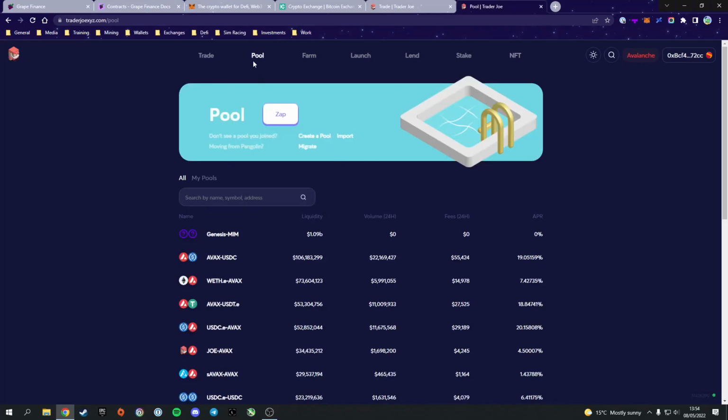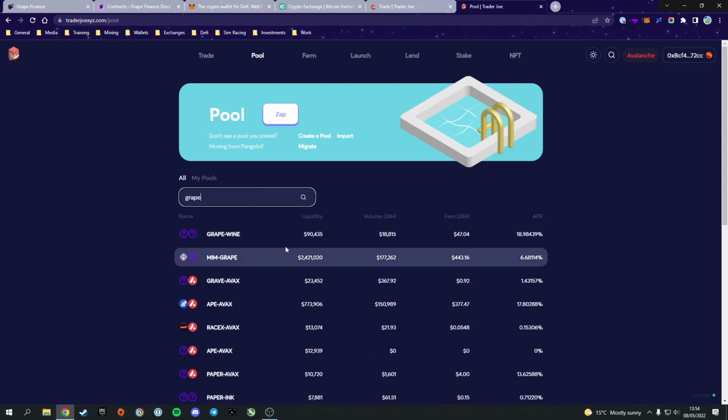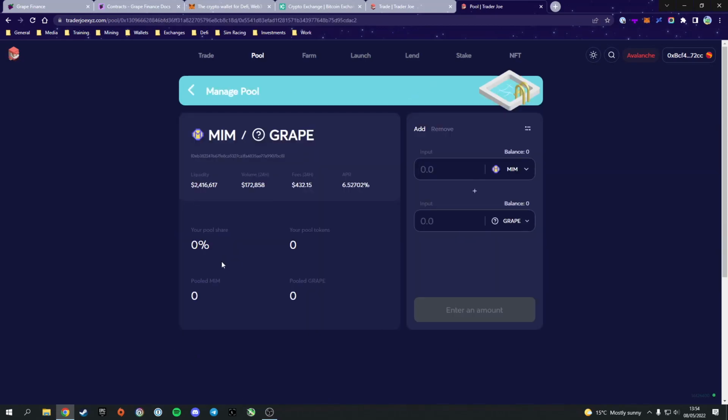Next, you're going to head over to the pool tab in Trader Joe, and you're going to search for Grape, and this should come up straight away. Here you can see the Grape Mim pool we would like to invest in. You go ahead and click on it, and you can input the amount of liquidity you want to provide. If I type 50 in here for the Mim value, you will see it will automatically fill in the amount of Grape we need in order to hold that 50-50 balance. And this is what I was talking about with the trading, of having to hold that 50-50 balance in value between the two.